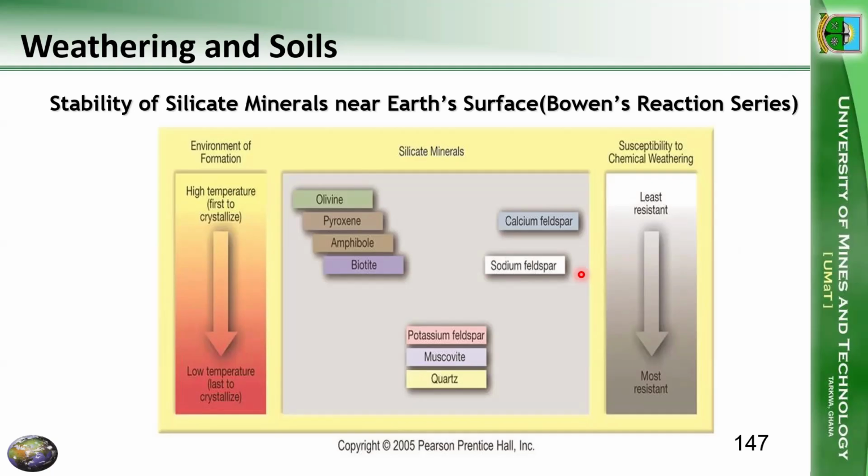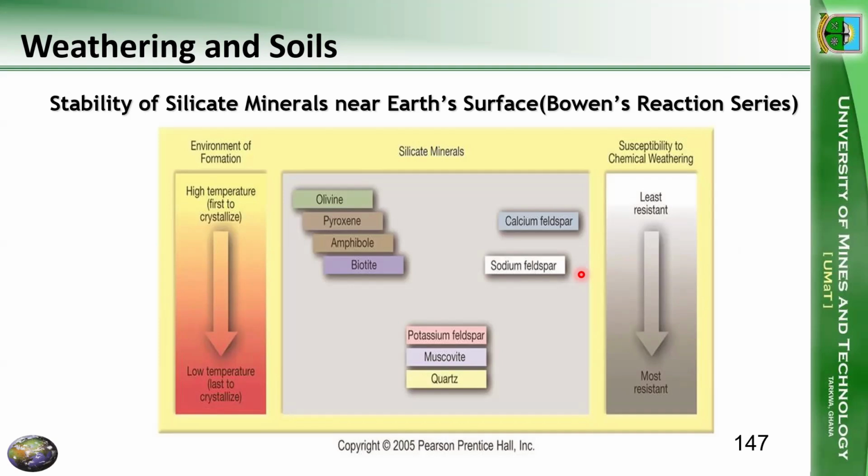We have the calcium feldspar, and then all the way to the sodium feldspar. For those of you with backgrounds in geology, you remember this plagioclase series: sodium feldspar, that is albite, to calcium feldspar, also called anorthite at the extreme end.